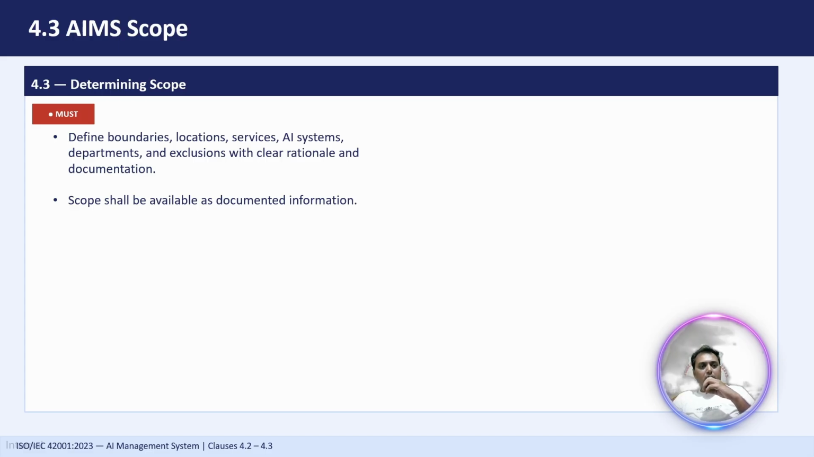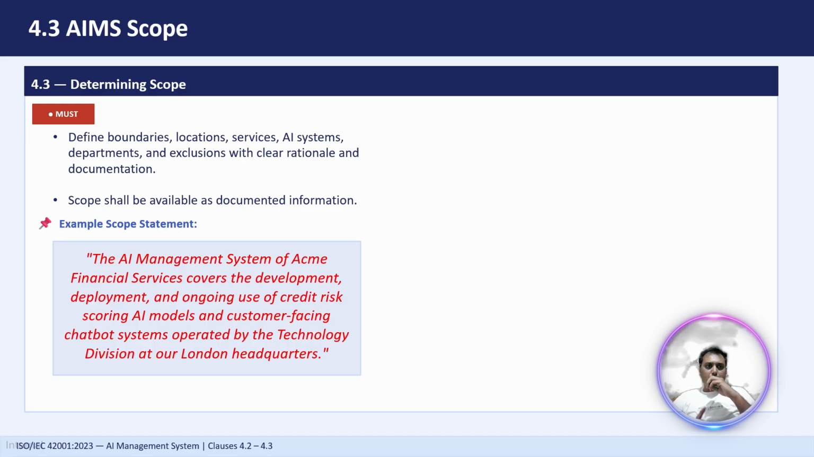The exclusion part, they will only ask you for the justifications, the rest will not be audited. So here you can see there is one example which I have given. The AI management system of Acme Financial Services covers development, deployment, and ongoing use of credit risk scoring AI models and a customer-facing chatbot system operated by the technology division at our London headquarters.